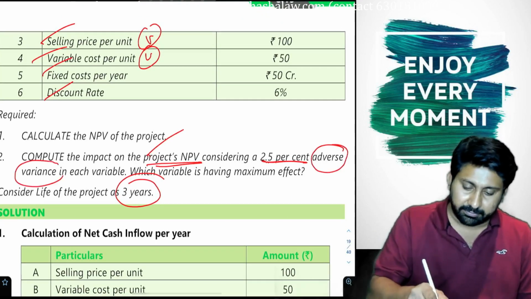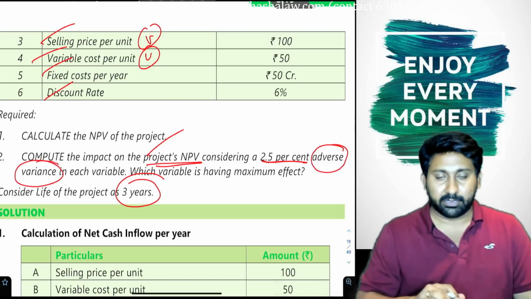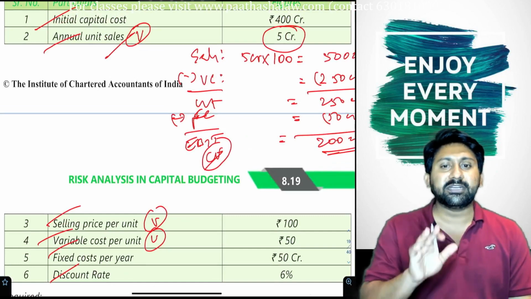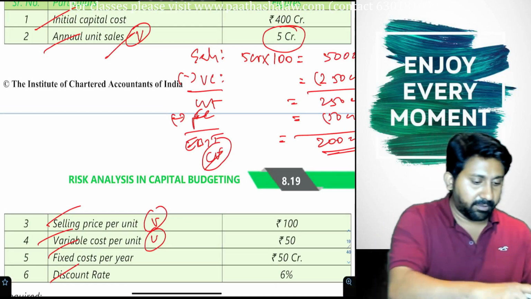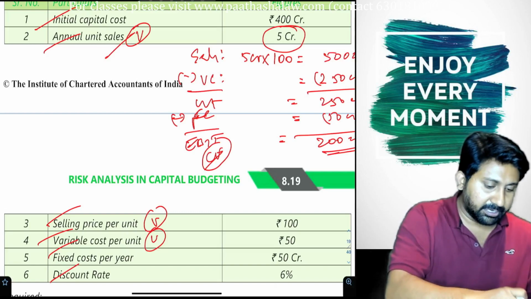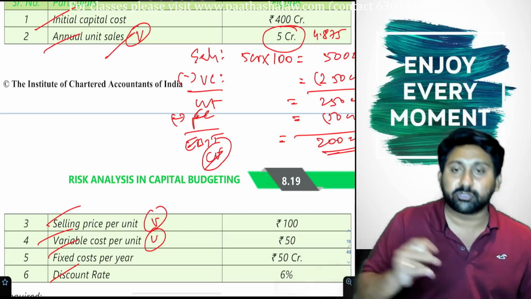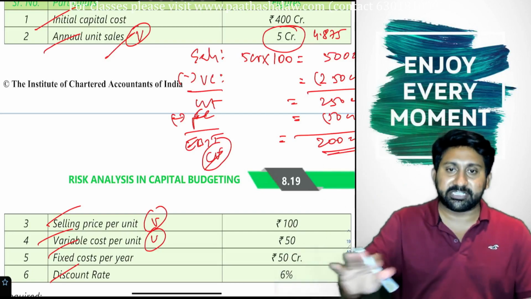Adverse variance means what? It should impact negatively. What do you mean by negative impact? Unit sales I expected are 5 crore. Adversely means minus 2.5%, so only 4.875 crore units are sold. How will the entire scenario change?